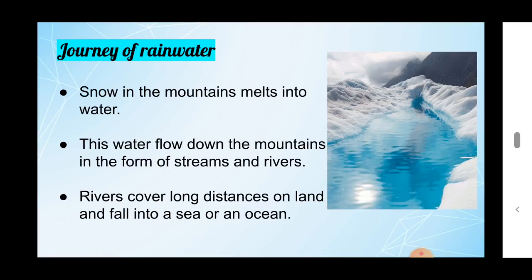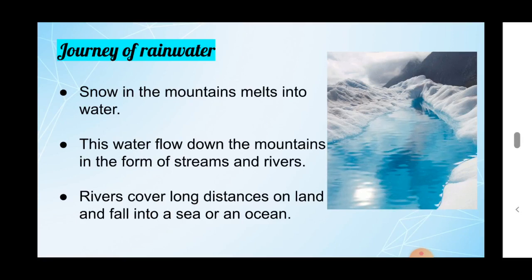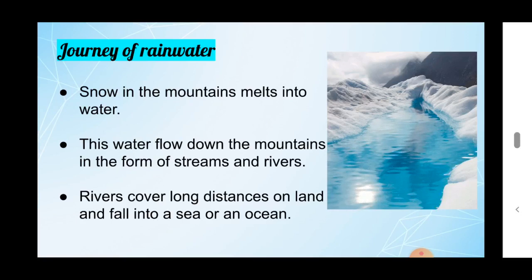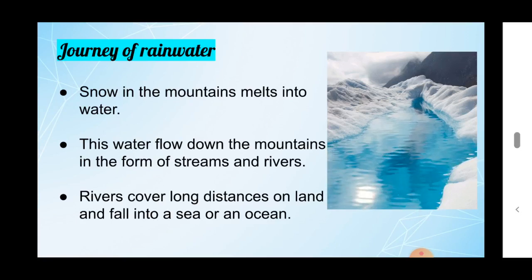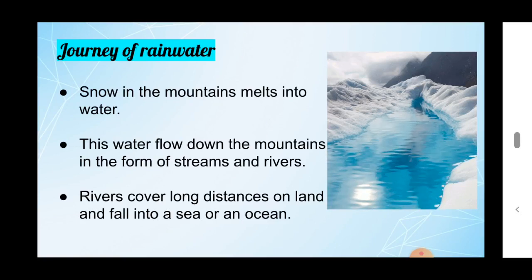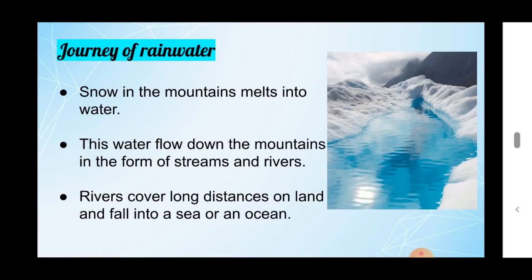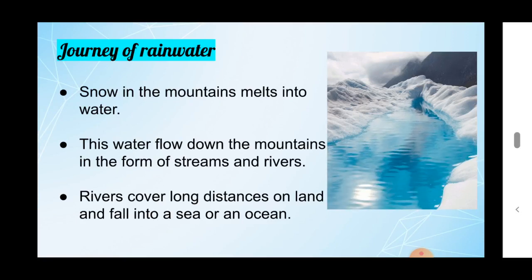After melting, the melted water flows down the mountains in the form of streams and rivers. The rivers cover long distances on the land, and finally reach the sea or ocean. So in this way the rainwater travels from the mountain to the ocean.